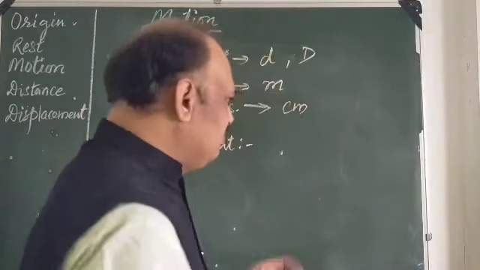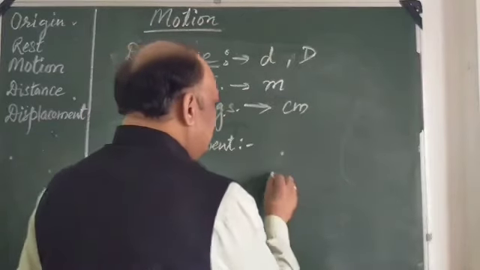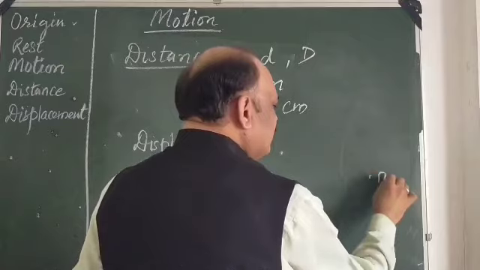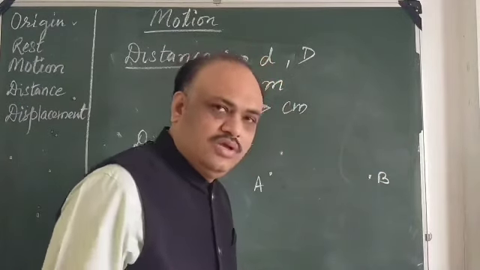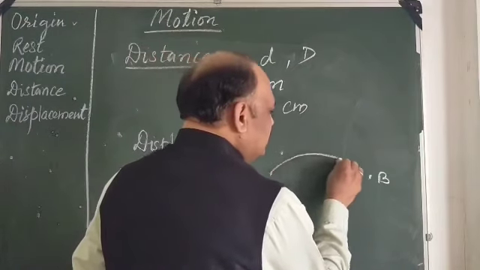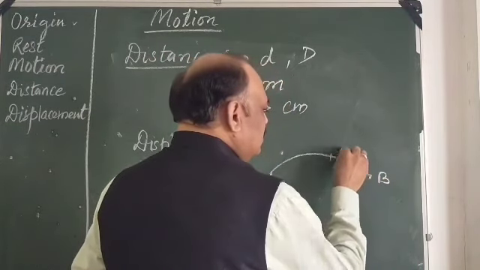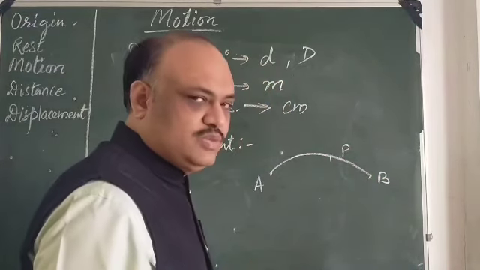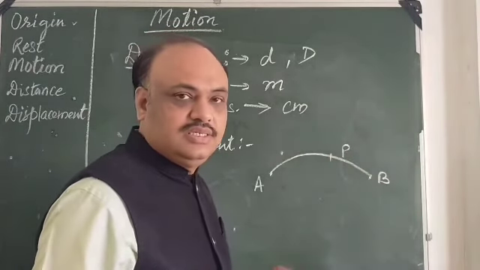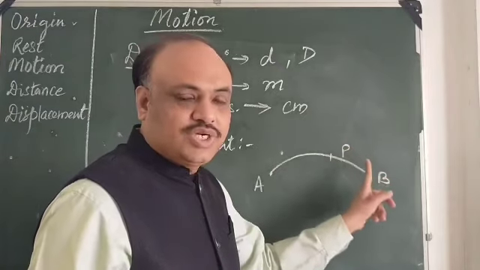What does it mean? We will take an example. Suppose I have to go from A to B. When I am going from A to B along this path, is it a displacement? Is it a shortest distance? Is it a straight line distance?